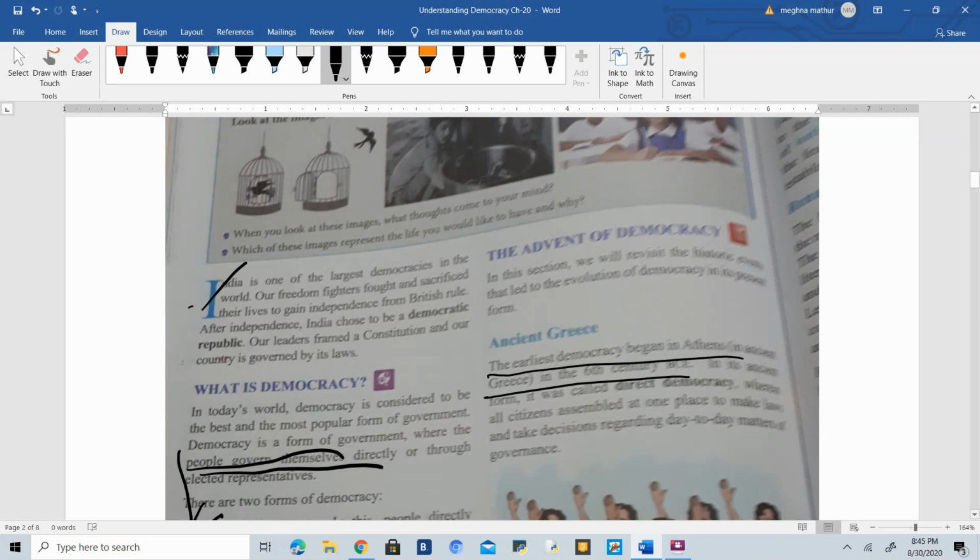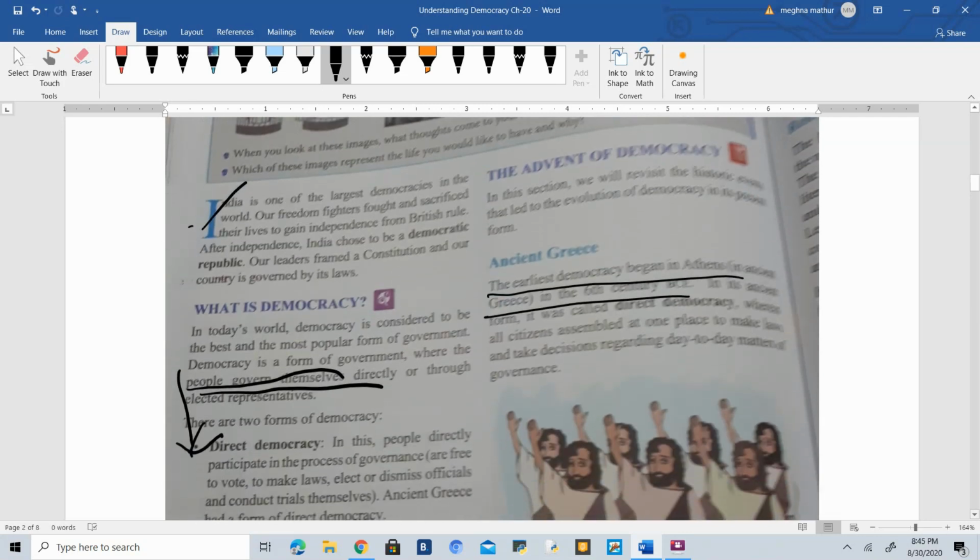So the first glimpse of democracy you can see is in ancient Greece, okay, in Athens. Athens, which is the capital of Greece, here in the 6th century, we can see that people used to have direct democracy. Obviously, only some of the people, some of the elite class people of the country, used to gather together and then take day-to-day decisions. Okay, so it was the first example we can see in history of direct democracy. So we can say that democracy was seen in Athens for the first time.